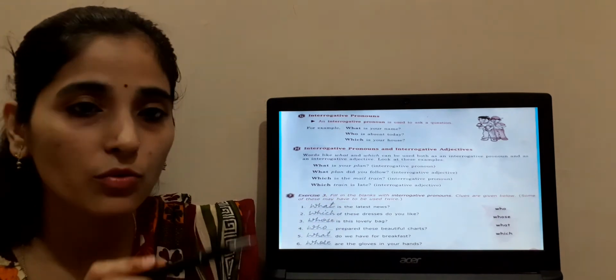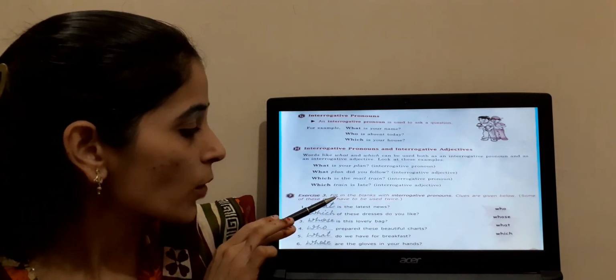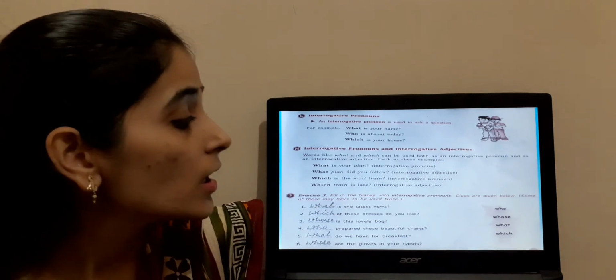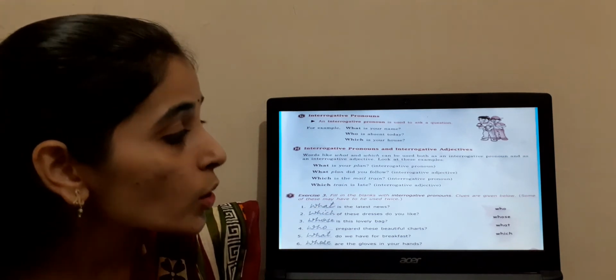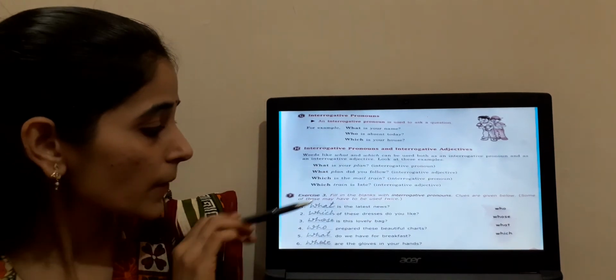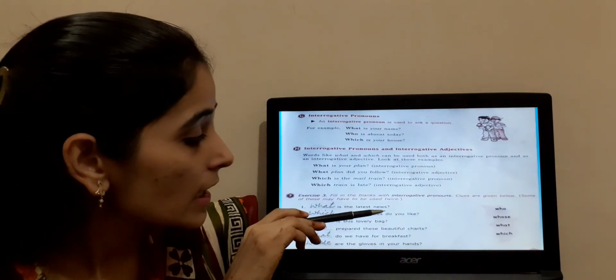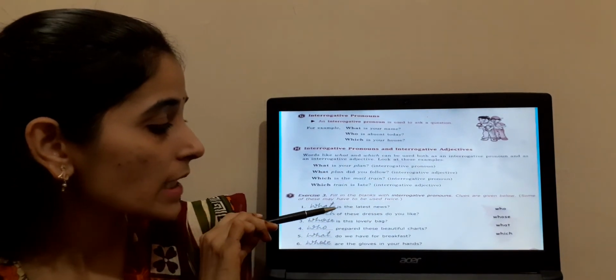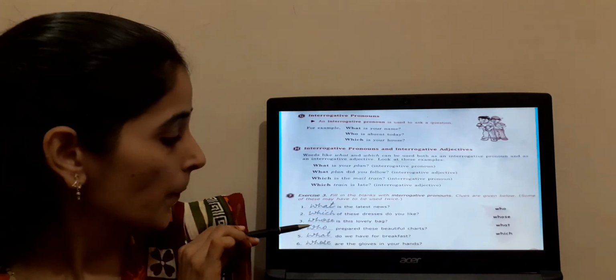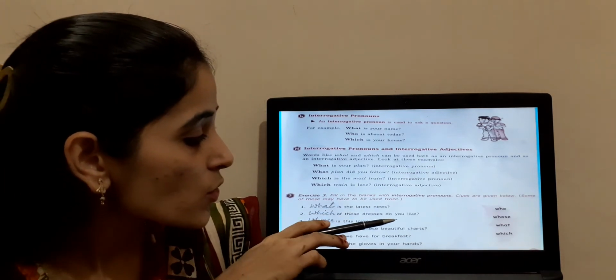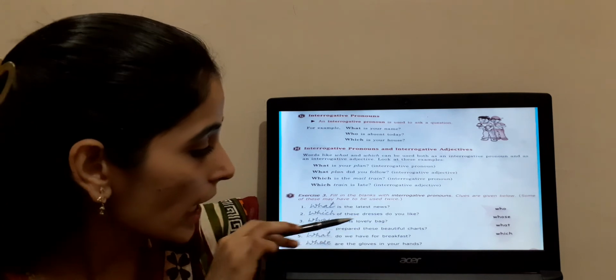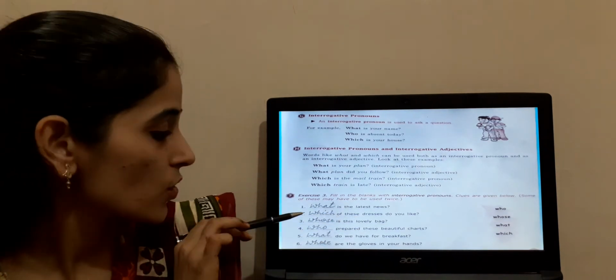This is exercise number 3 from your essential grammar textbook. Fill in the blanks with the interrogative pronoun. Clues are given here. Clear? So first one. Dash is the latest news. What is the latest news? Dash of these dresses do you like? So which of the dresses?